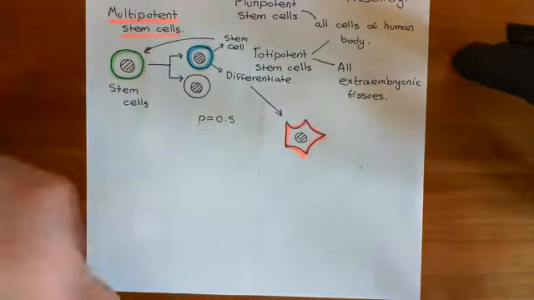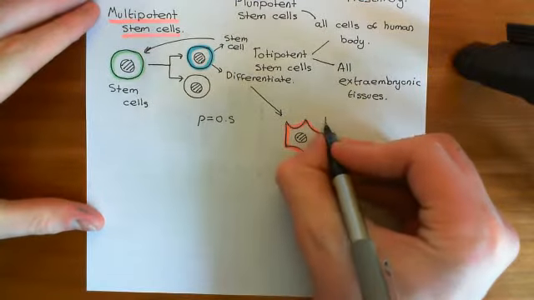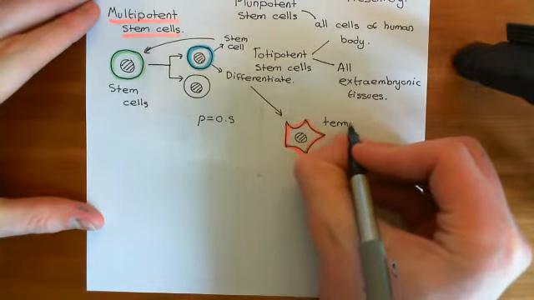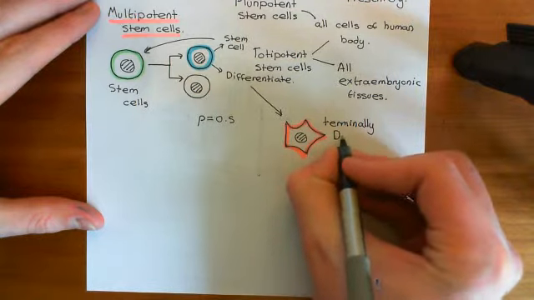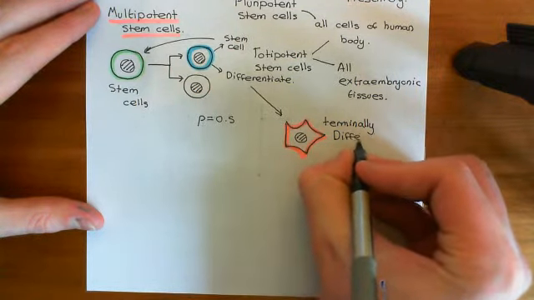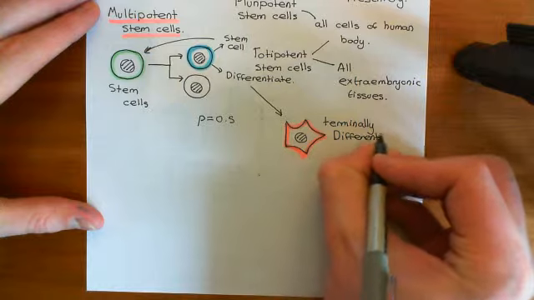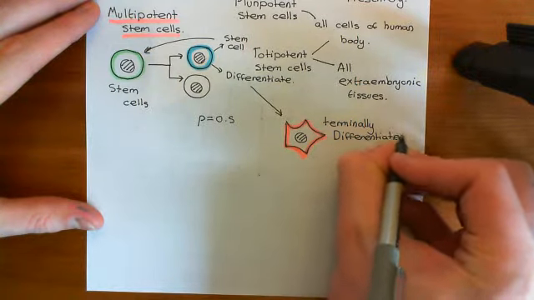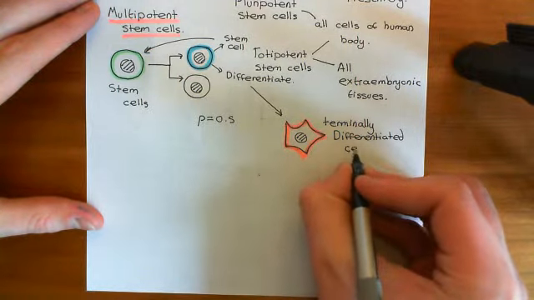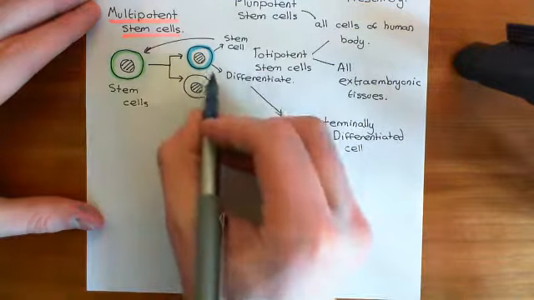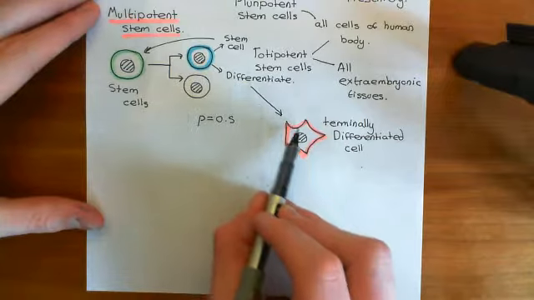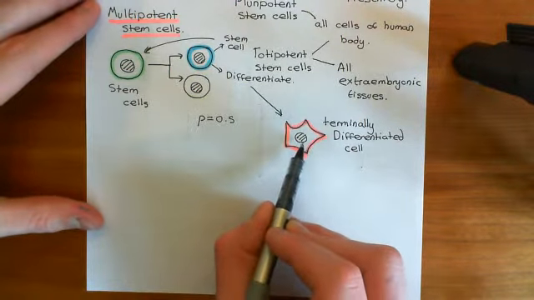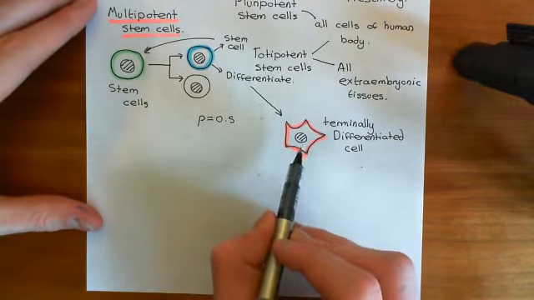Right. So this process of becoming a terminally differentiated cell is not an instant process. You don't just say, right, I'm going to become a terminally differentiated cell now, and click your fingers and it's happened. It takes time. So there is a lot of time between starting this process of differentiation and actually getting to be a terminally differentiated cell.